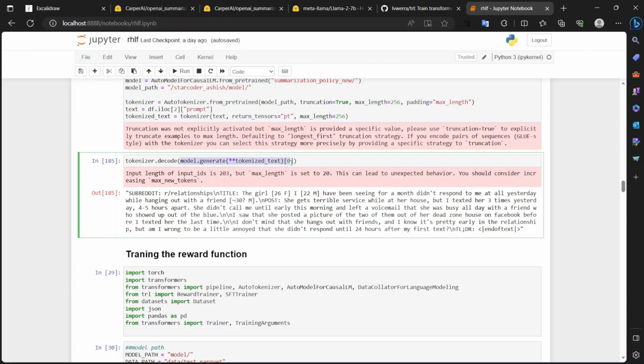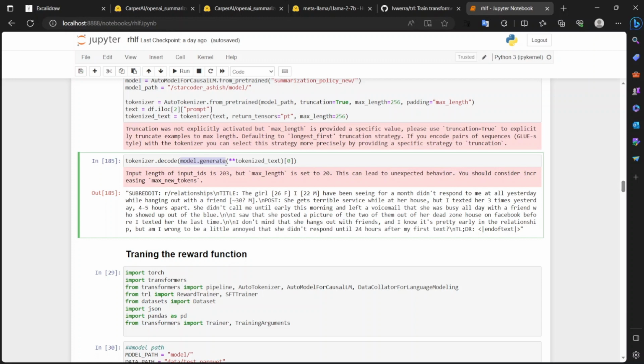We then decode our summarized result with tokenizer.decode to get an output for the tokens generated by model.generate. So that's all for part 1. As the video is becoming longer, let's see the reward and PPO model in the next video.